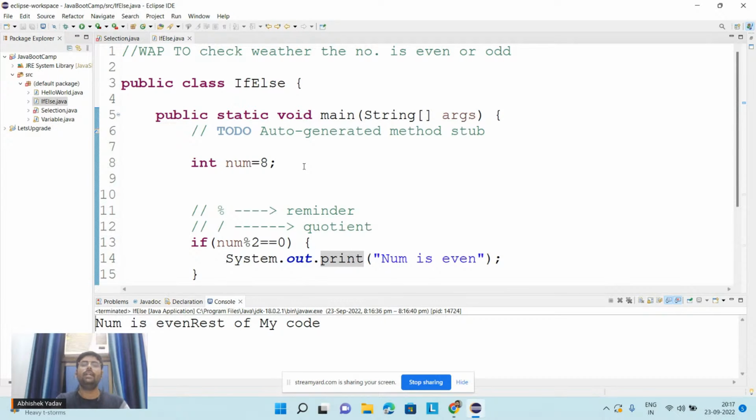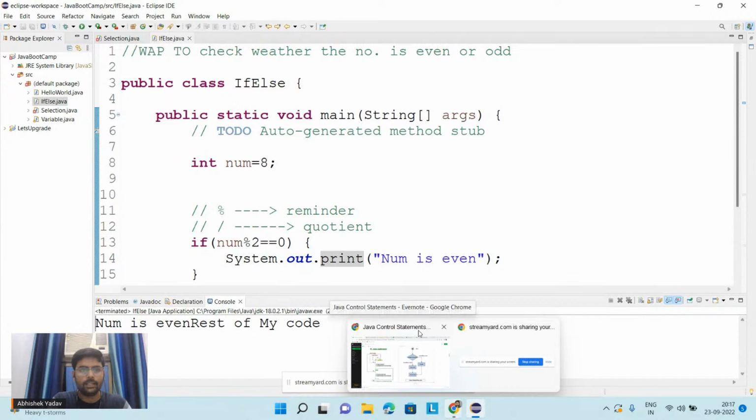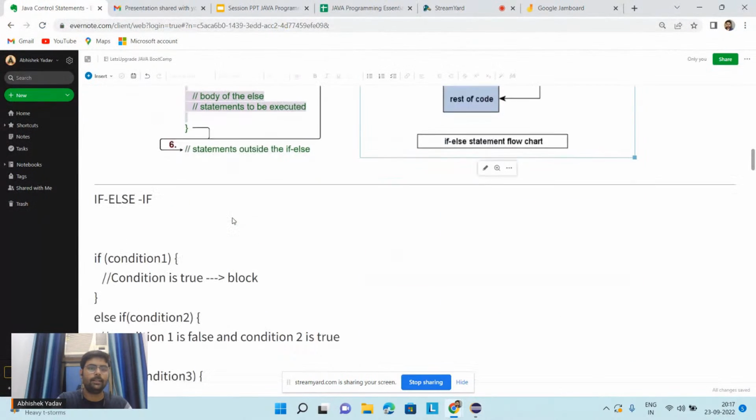So you guys are clear with the if else, right? When you have been given two options and you have to choose only one among both options, then you can go for if else. And if you have been given more than two options, then you can go for the if else if statement. Let's go to that part here.